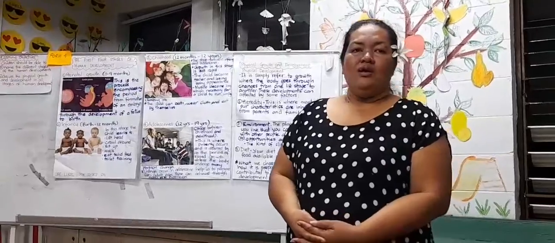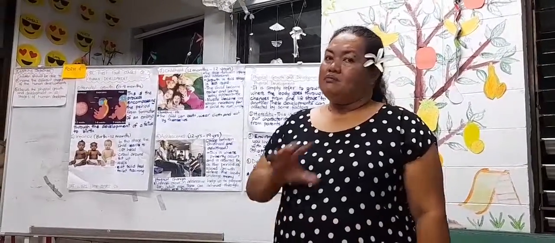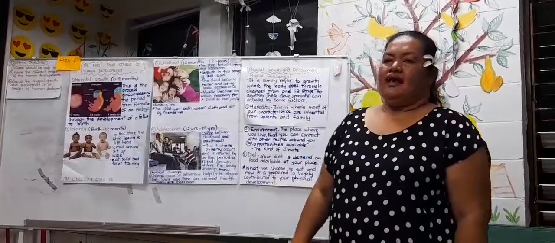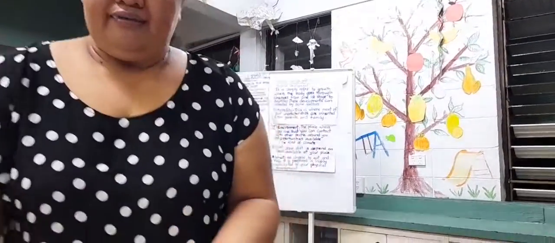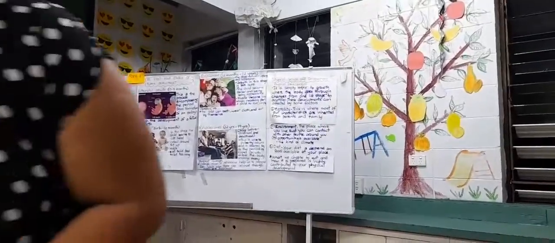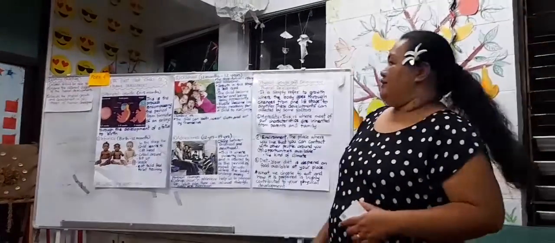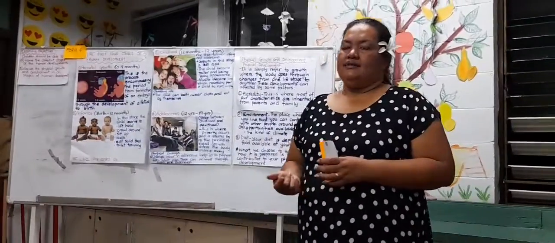In class, now we are going to do a small activity. I want you to sit in groups of 3. Question number 1: define the terms adolescence, prenatal growth, and infancy.